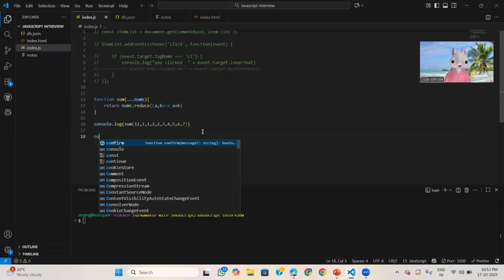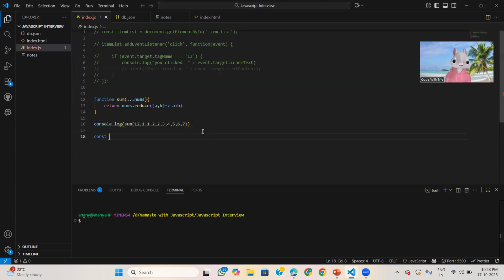If I write const a is equal to 1, 2, 3, 4, like this I gave.